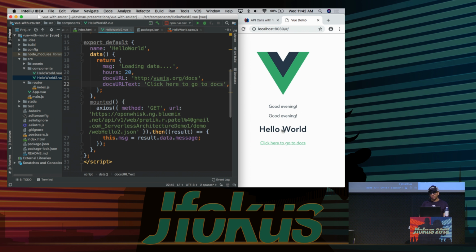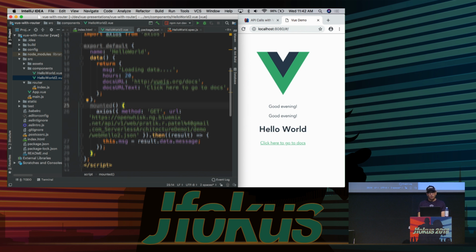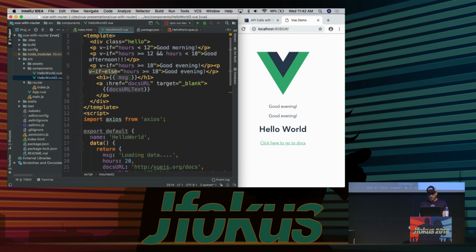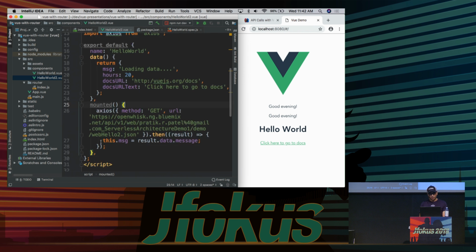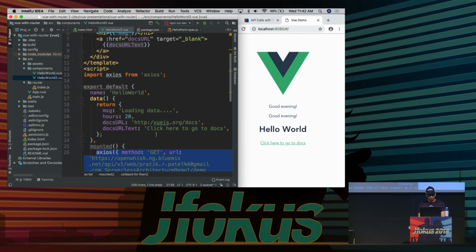And if you watch right here, you'll see that will change loading data, and then once it hits that thing, it comes back and fills in that data, right? Let's go look at exactly where that's happening. Okay, so I say this.message, result.data.message. That's part of the Axios HTTP call that I'm making here, which is just a get against a serverless application I have running on IBM Cloud.